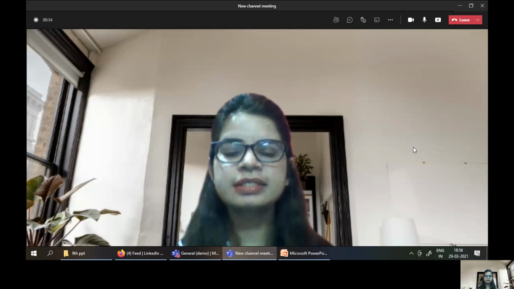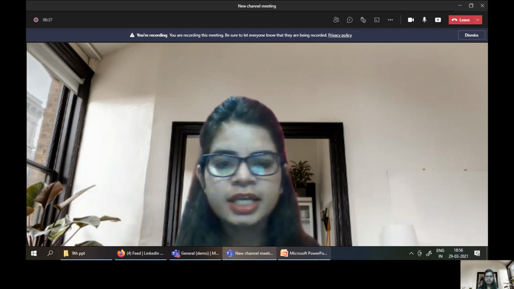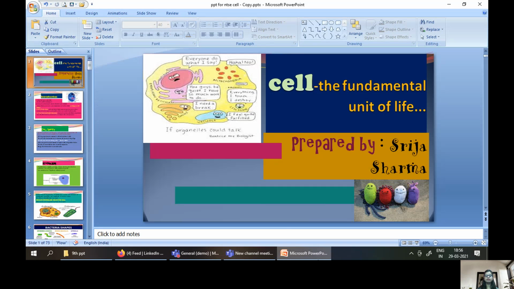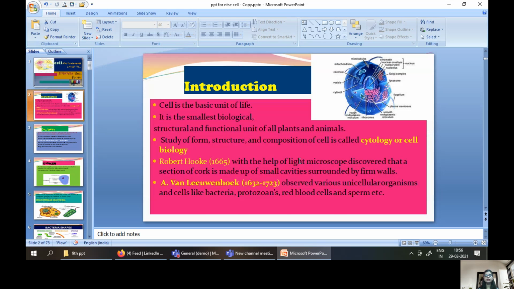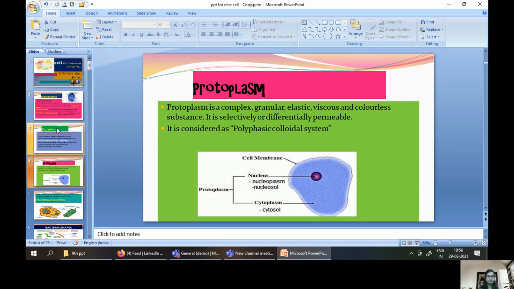Srija Sharma, and I'm going to start with the topic that is the cell, the fundamental unit of life. As we know, the cell is the main structural and fundamental unit of life, and it is the smallest biological unit. The study of the cell is called cell biology, or cytology. The cell was first described by the scientist Robert Hooke in the year 1665, and next Anton van Leeuwenhoek described the cell in living beings. So there were two scientists we have to learn, Robert Hooke and Anton van Leeuwenhoek.